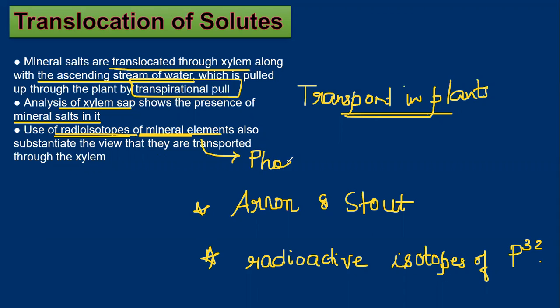It is phosphorus. When we discussed the nutrients' functions and all, we firstly discussed nitrogen. And we told that nitrogen is the mineral element which is required in the greatest quantity. So we are discussing nitrogen fixation in detail in this chapter.